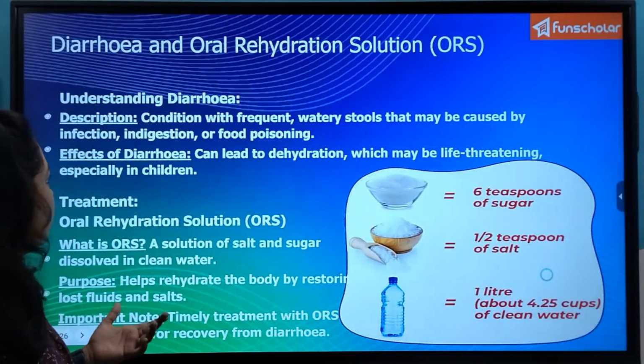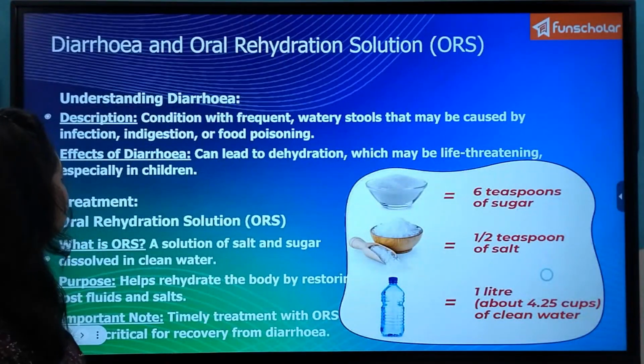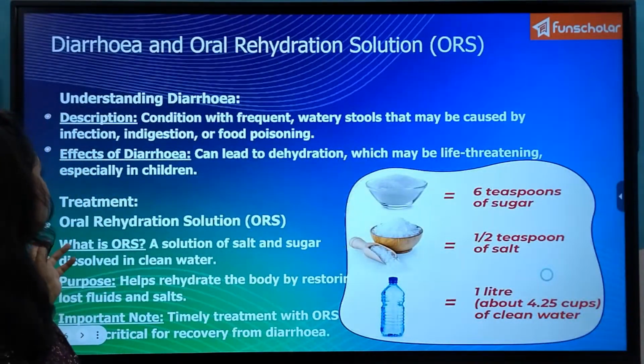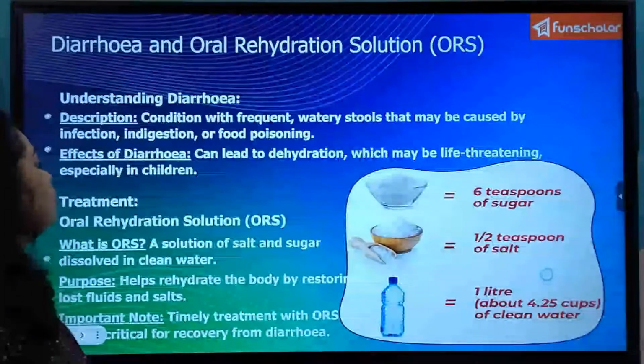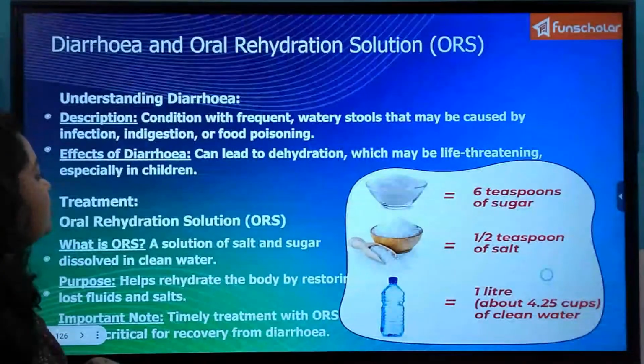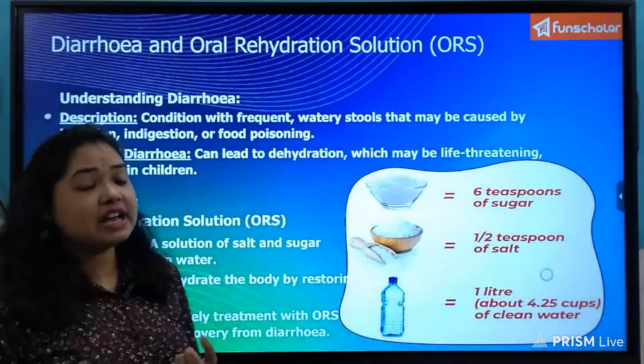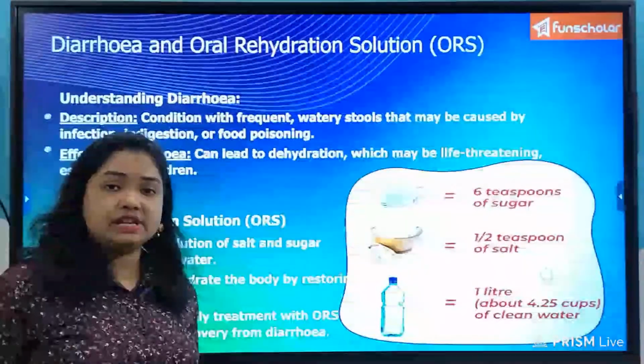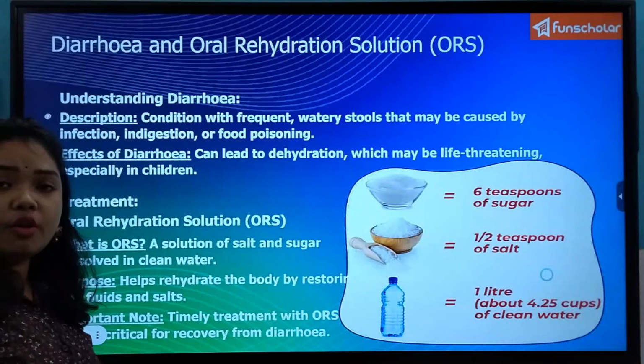There are various causes, but it leads to frequent watery stools being excreted by the body. So this is a condition in which the digestion is not occurring properly, because we have seen that absorption normally compacts the waste.